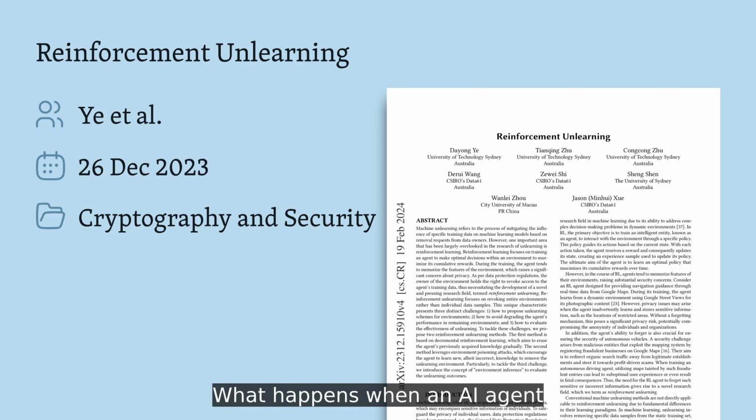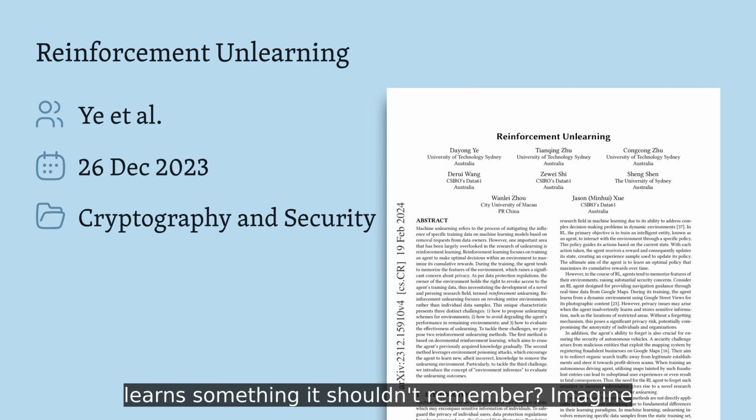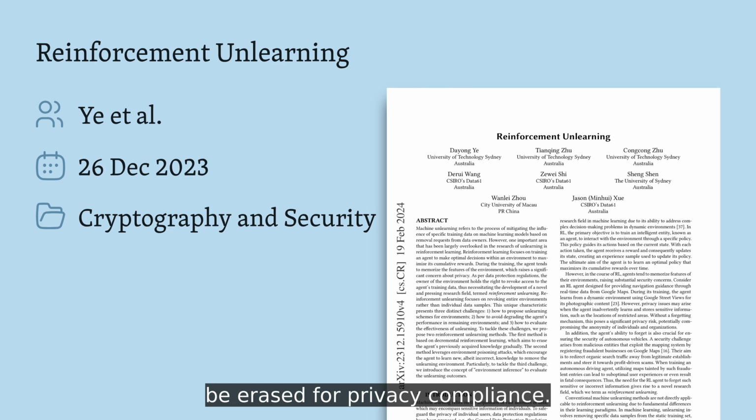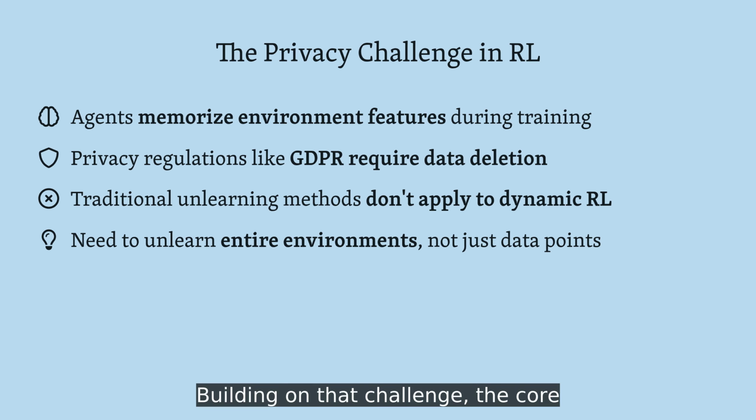What happens when an AI agent learns something it shouldn't remember? Imagine a reinforcement learning system trained across multiple environments, but one of those environments contains sensitive information that must be erased for privacy compliance. Building on that challenge, the core problem is that reinforcement learning agents don't just process static